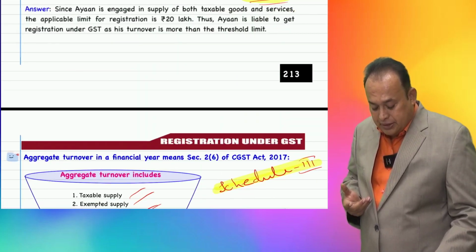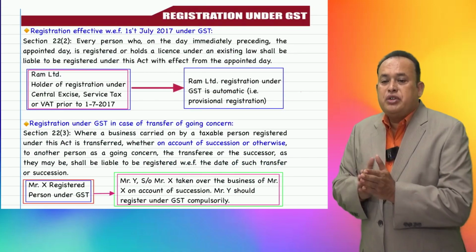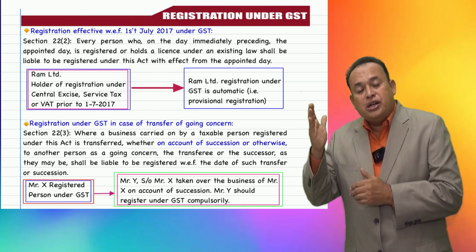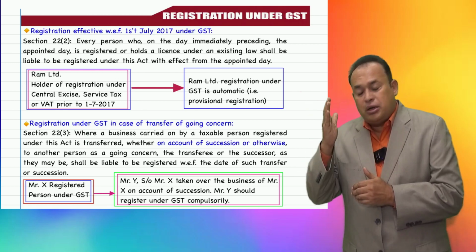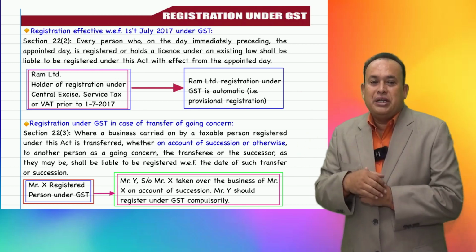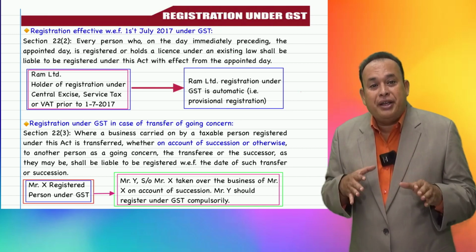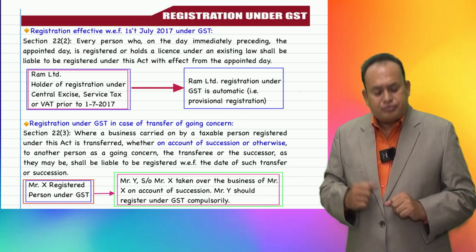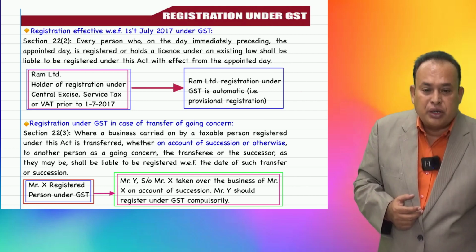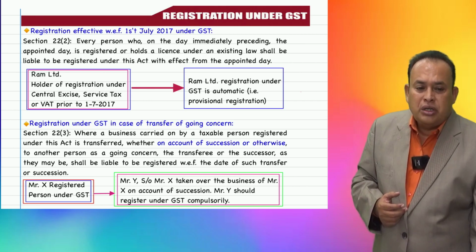If you refer here, section 22, subsection 2 of CGST talks about registration effective from 1st of July 2017 onwards. It means from day 1 of the appointed day, the registration is mandatory. For whom is it? Explaining in the following manner, my dear friends. For kind consideration, in a simplified manner, I am presenting it now as follows.